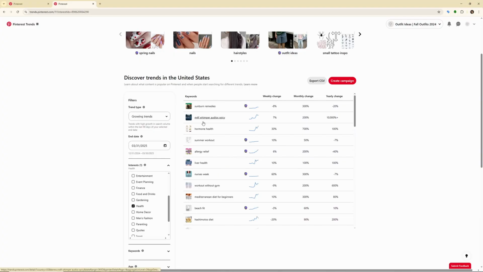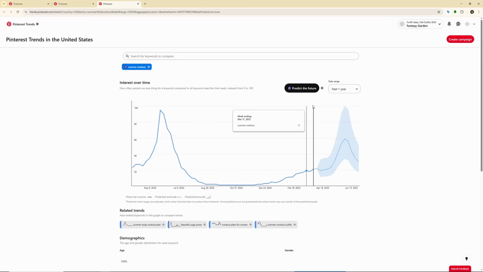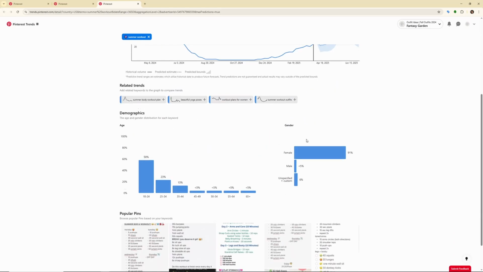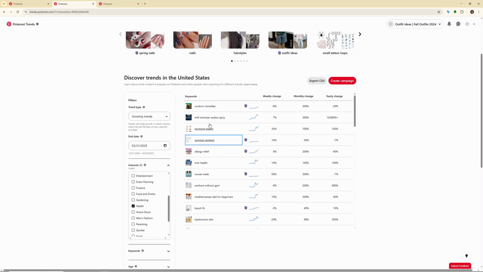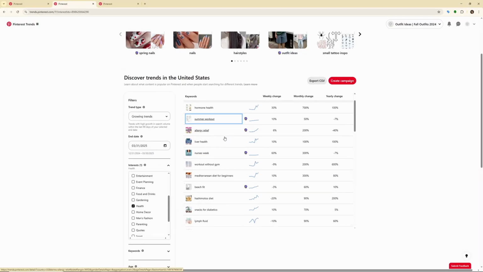Sunburn remedies. I don't even know what this second one is. Hormone health, summer workout. This one sounds promising. Also with this new feature, predict the future, you can actually see what is going to happen with this exact keyword in the near future. We can take a look at the demographics and popular pins. Can go back and take a look at what other keywords we can find.